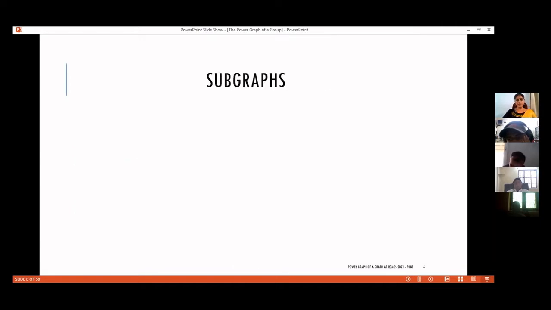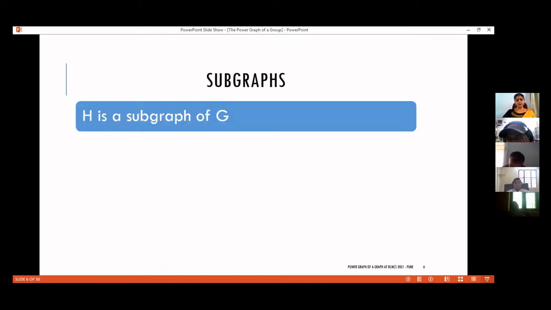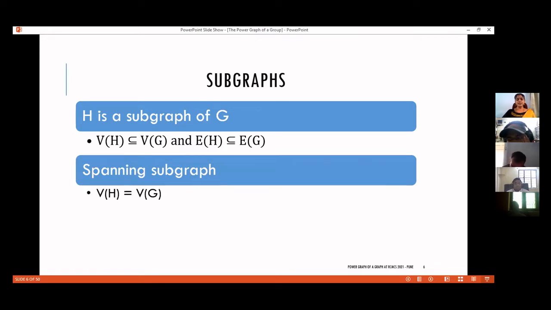Moving to the concept of subgraphs. When we define a set, we have a subset. When we define a group, we have a subgroup. Vector space, again, sub is there, field, subfield is there, ring, subring is there. Everywhere it is there, and we know how to define it. Exactly in the same way we are defining subgraph of a graph. H is a subgraph of G if both the vertex set and edge set of H are subsets of the vertex set and edge set of G. And if the vertex set of H is equal to the vertex set of G, then such subgraphs are called spanning subgraphs.